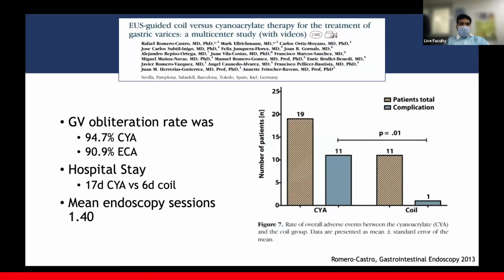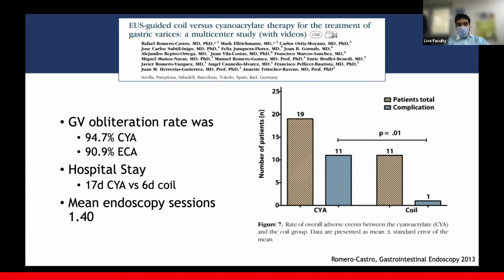So let's look at the evidence. Now, when coils were used against cyanoacrylate glue head to head, there seems to be less embolization and less side effects with the use of coils. But again, the evidence is not very robust, it's very sparse, but it seems that this is a reasonable way to go about it.